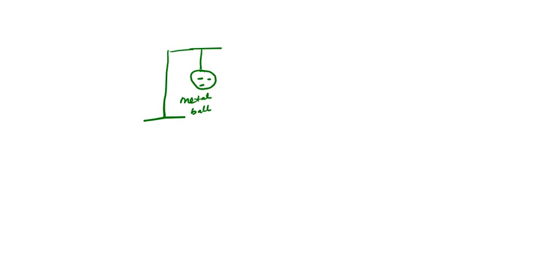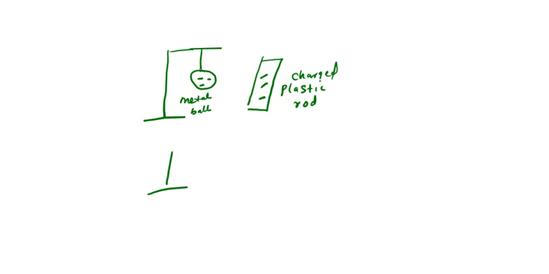Then when you bring a negatively charged plastic rod close to this metal ball, you will see that this metal ball will run away from the plastic rod. Therefore, the diagram will not be like this. The metal ball is running away from the plastic rod.